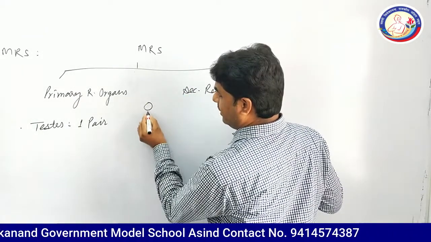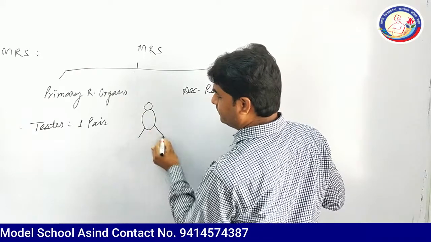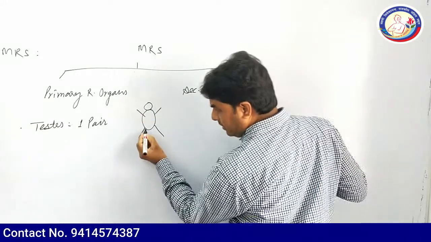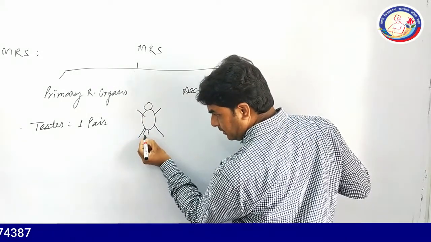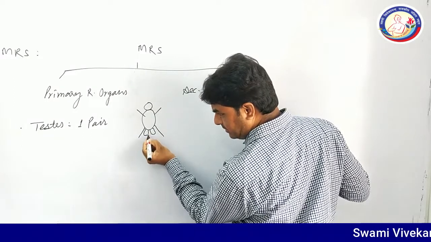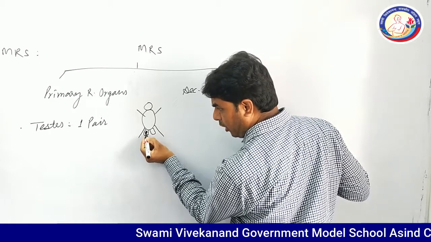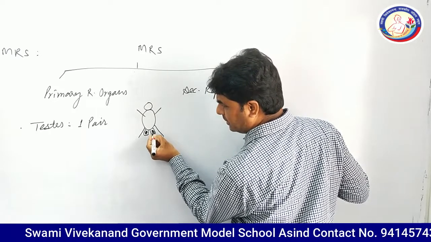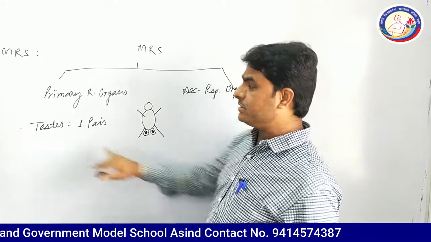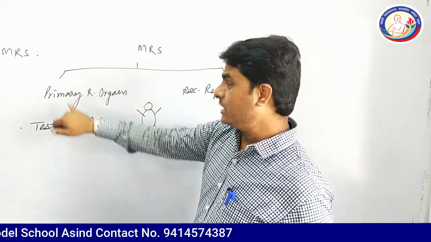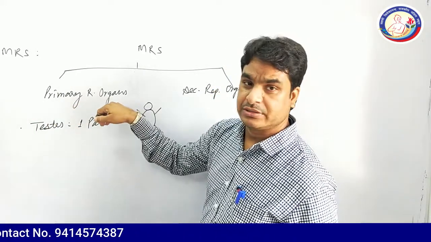This is the outline figure of the human. These are scrotal sacs and the oval shaped structures found in them are known as testes. These are the primary reproductive organs.